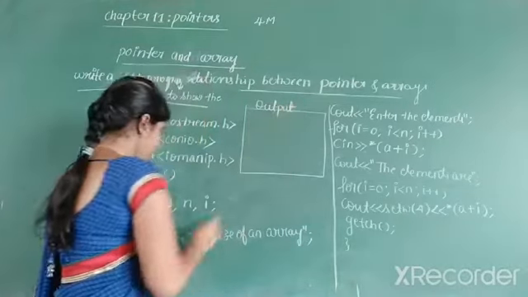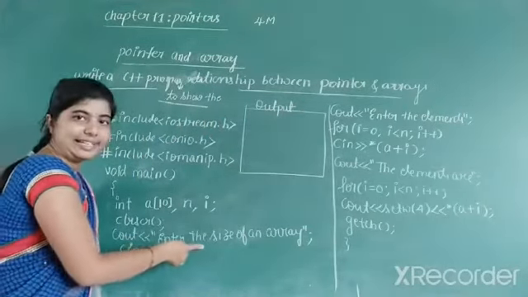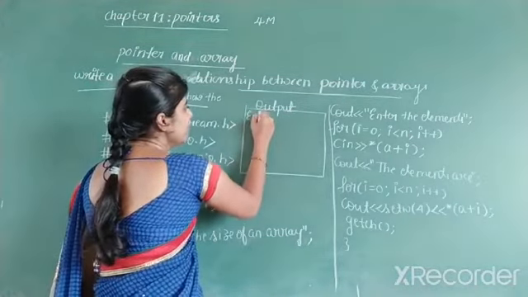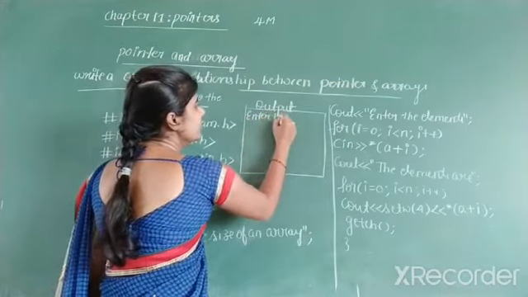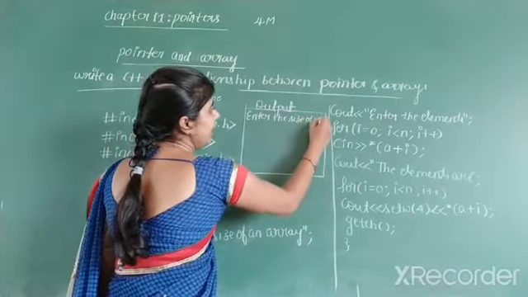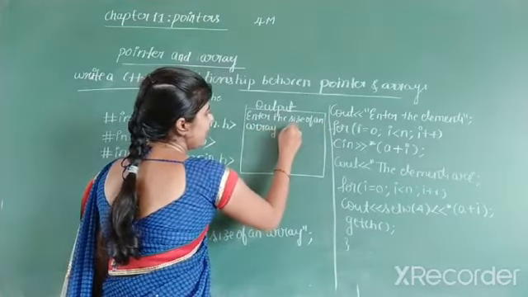So first we will get the output statement. What is written inside the cout? Enter the size of an array. That is displayed on the output screen. So you will type the size of an array as 5.